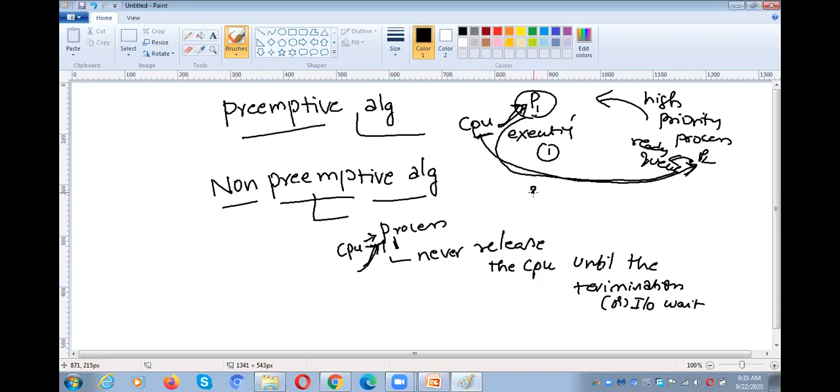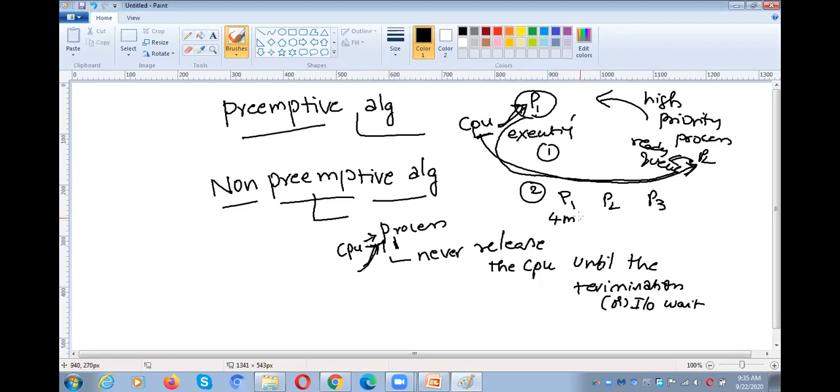And the second case, in the case of round robin, as I told you, we are giving a time slice. For example, P1, P2, P3. This example we have also covered.